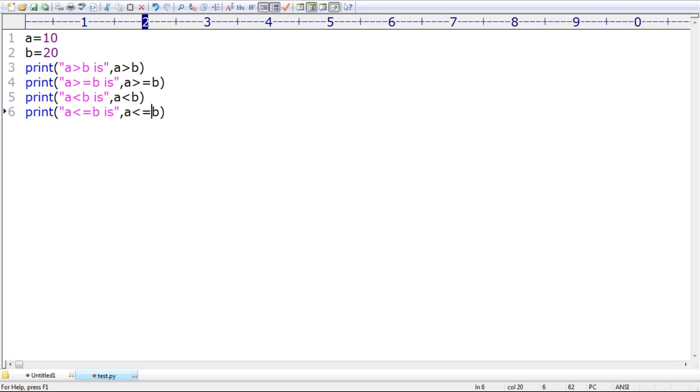So, happily we can apply these to numbers, no problem at all. Can you please tell what is the answer in the first case? Respond. True or false? False. The first one is false, because 10 greater than 20 is false. Greater than or equal to 20 is also false, right? Next, less than is nothing but what? True, sir. Next, less than or equal to is nothing but what? True, sir. It's normal mathematics only, right?